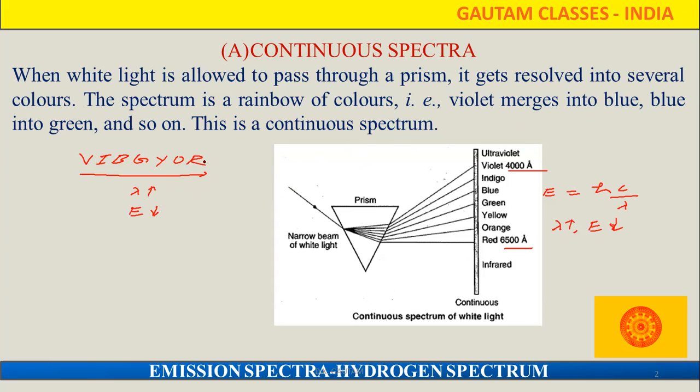One more thing: the color having the higher wavelength has the highest velocity. Among the several colors present, which color does our eye detect first? Sometimes they ask why the indicators placed on high-rise buildings or towers are red. Because red color has the higher wavelength, it travels easily and our eye can detect it easily, because the velocity of that color is higher.